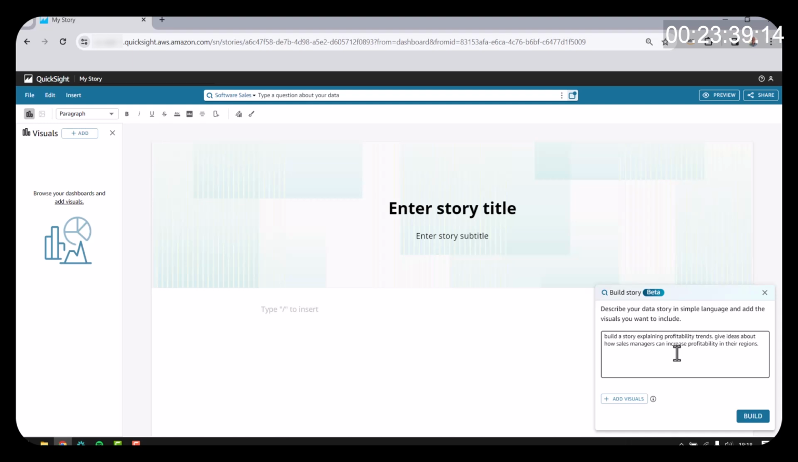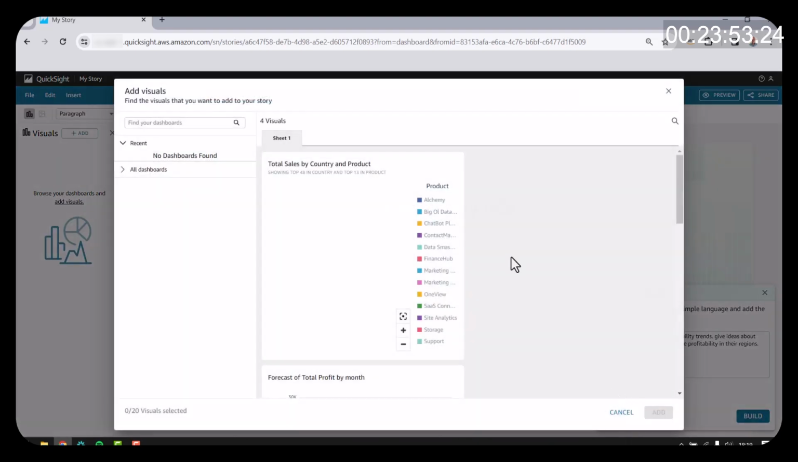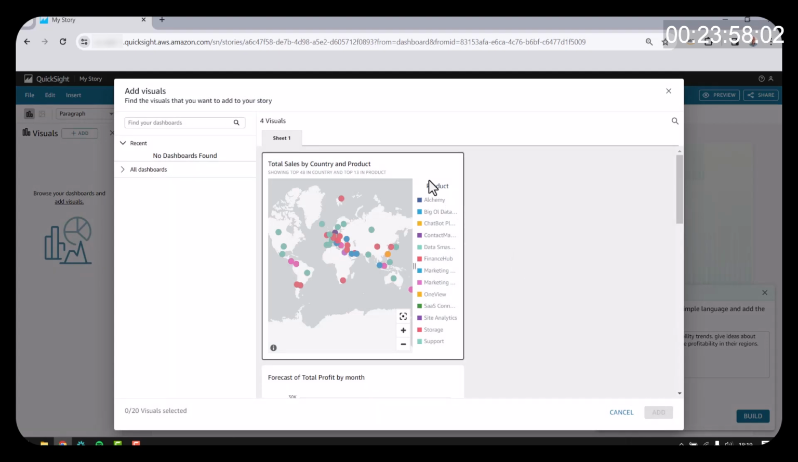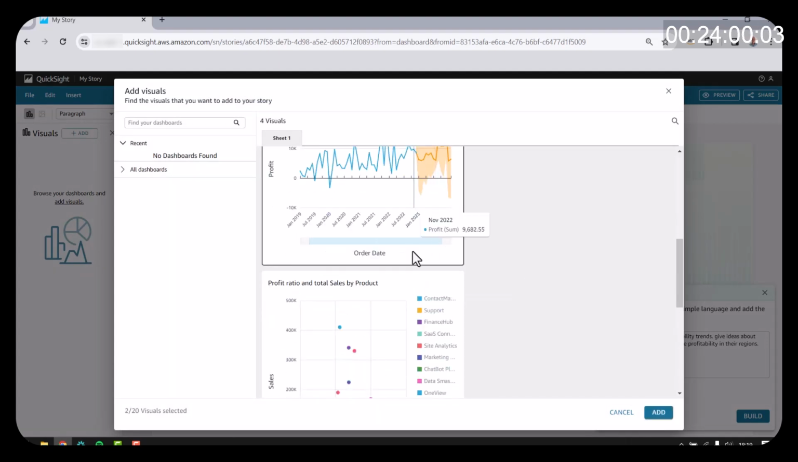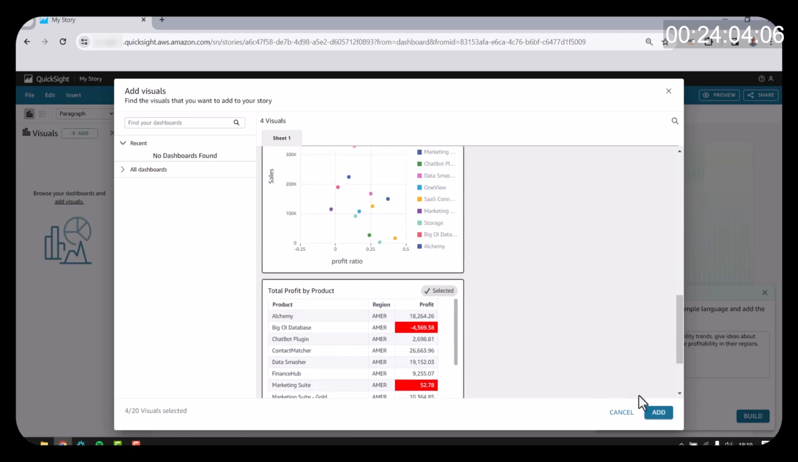So once I do this, what I'm going to want to do next is add visuals, which is essentially the data that QuickSight will consider when it's creating this story. So I'm going to go ahead and add all of the visuals that are on my dashboard. This particular dashboard is pretty simple. It only has 4 visuals, and so I'll just add them all by selecting them. I could also select other dashboards, but in this case, I'm just going to go add these 4.